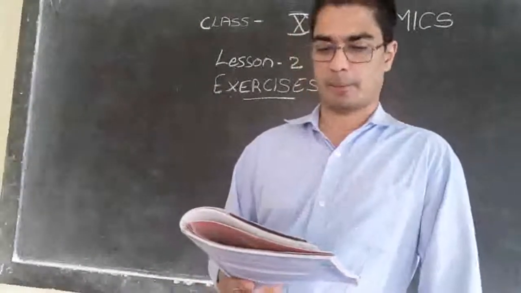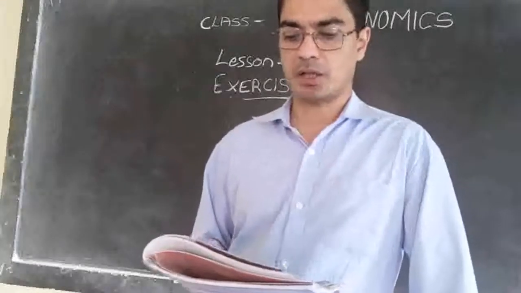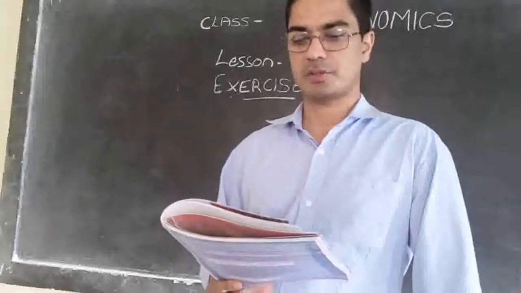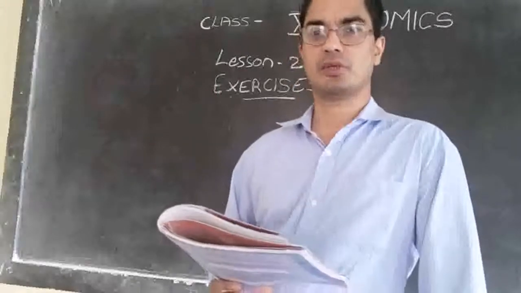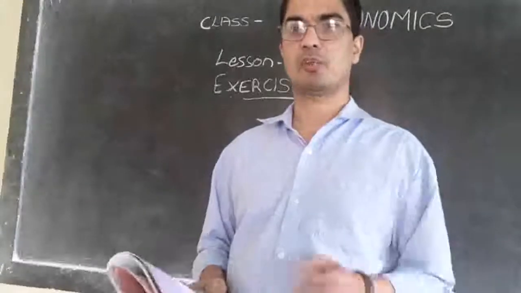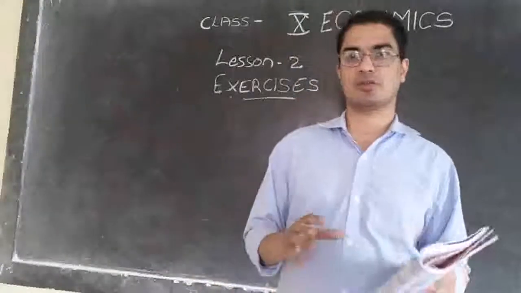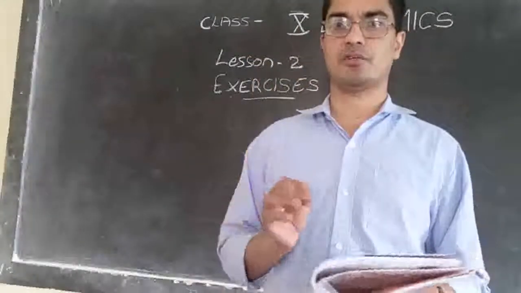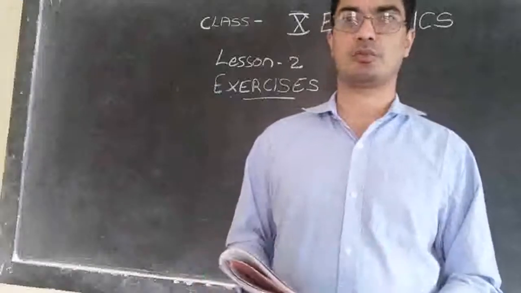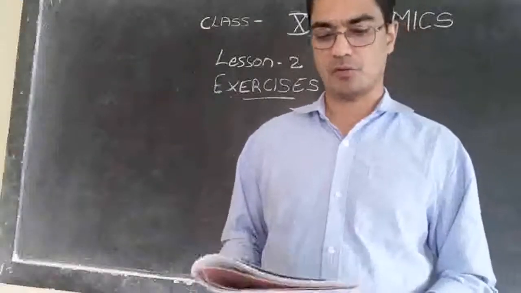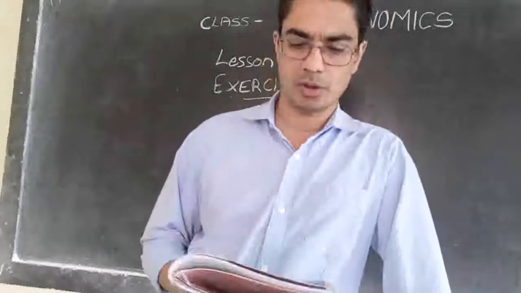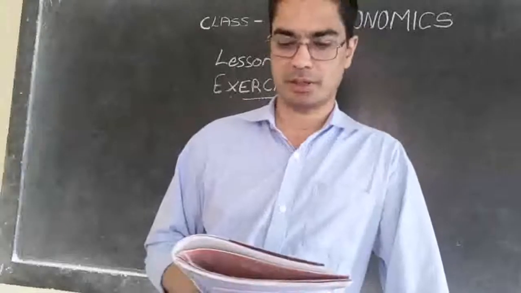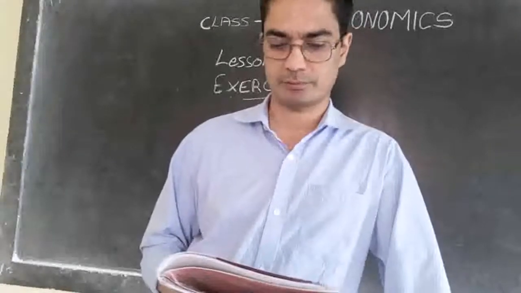Then number 4, find the odd one out and say why. There are 4 groups given there, and one of them is odd. Odd means not matching with the rest. All the rest of them will be somewhat similar, but one will be out of that group. So we have to find out which one does not belong in that group. For example, first one: tourist guide, dhobi, tailor, potter.